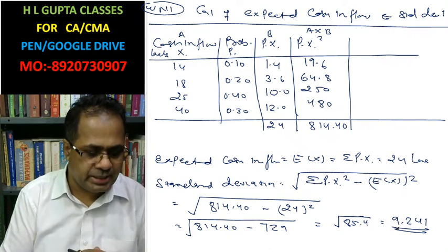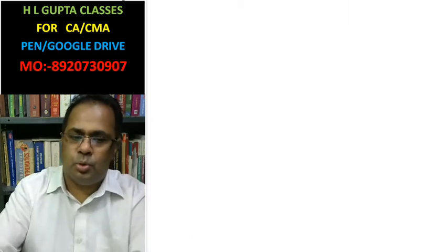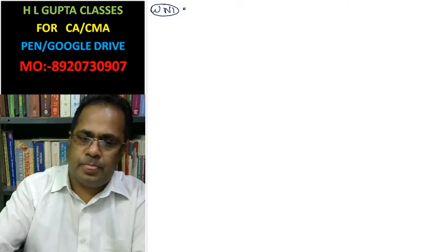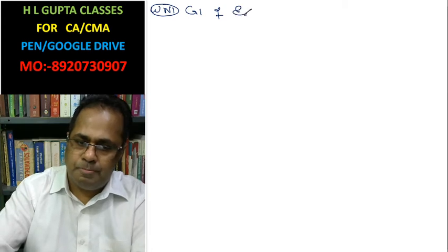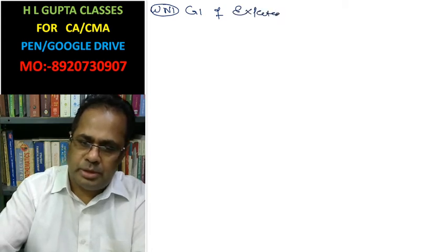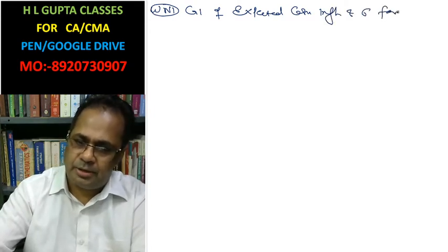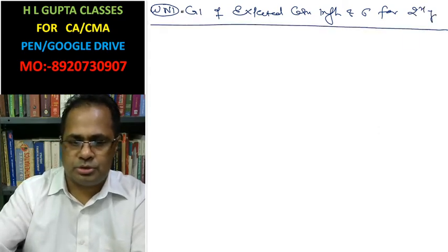And now the second year I am going to calculate. Working note second: calculation of expected cash inflow and standard deviation for the second year. This is the working note second.